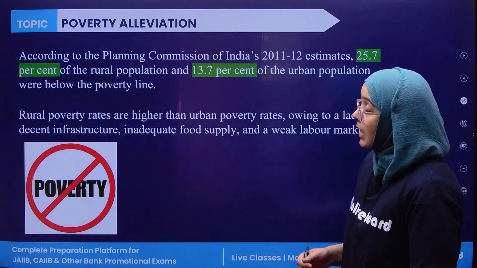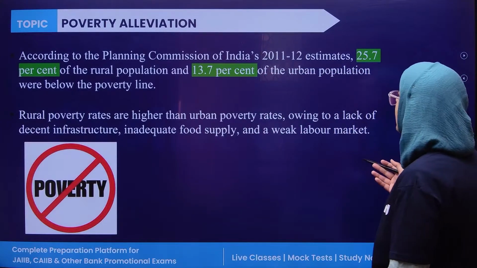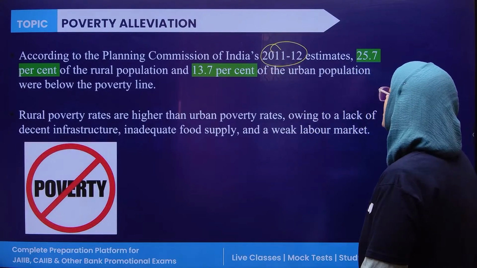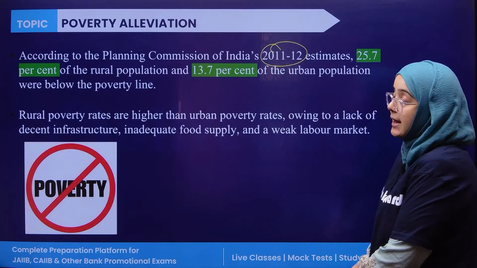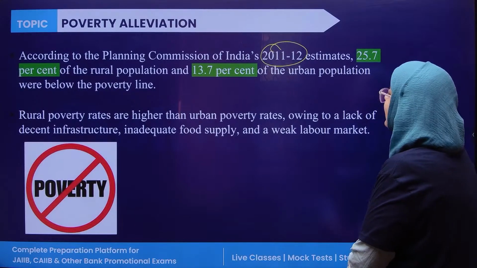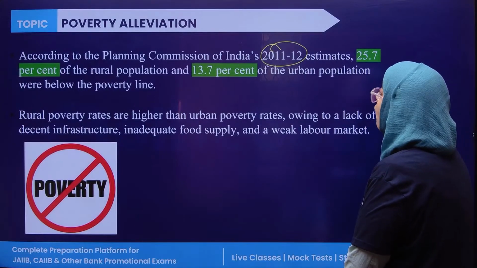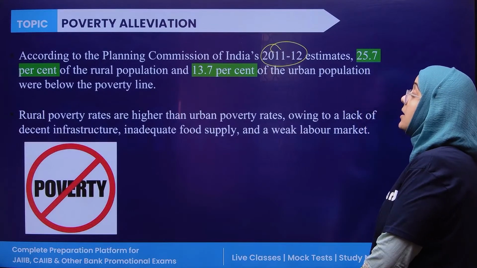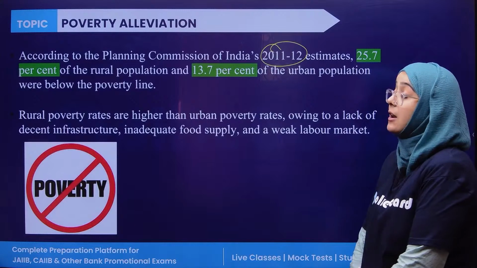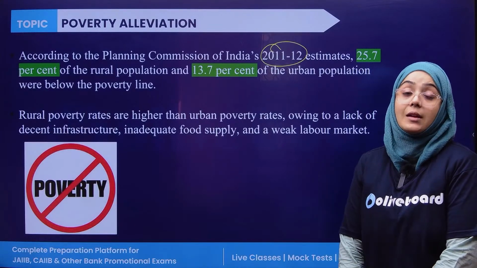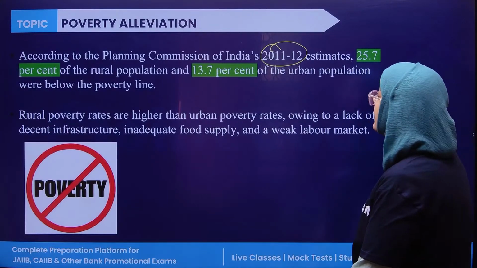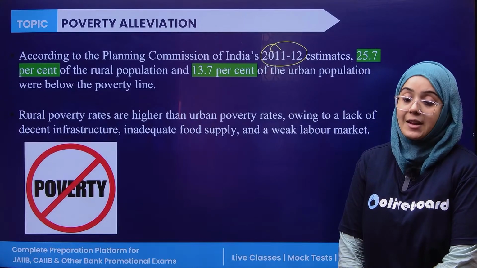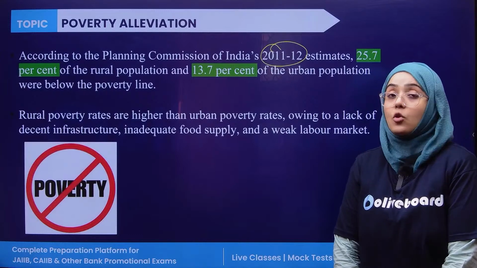Now, if we talk about the Planning Commission, according to the Planning Commission, for 2011-12, the estimate of poverty was 25.7% of the rural population and 13% of the urban population living below the poverty line. This is a great number, and this was the index received in 2011-12. And if we talk about recent times, this number definitely should go up, no doubt.